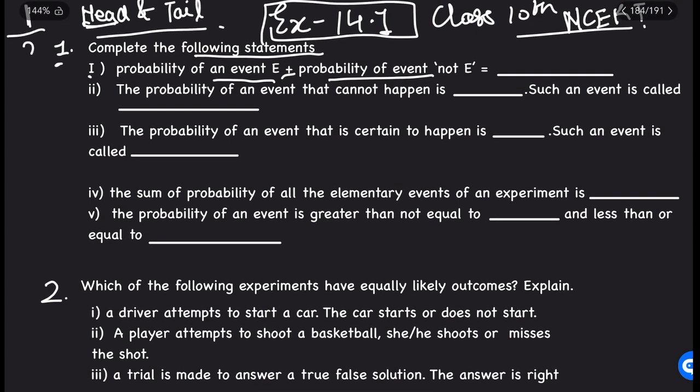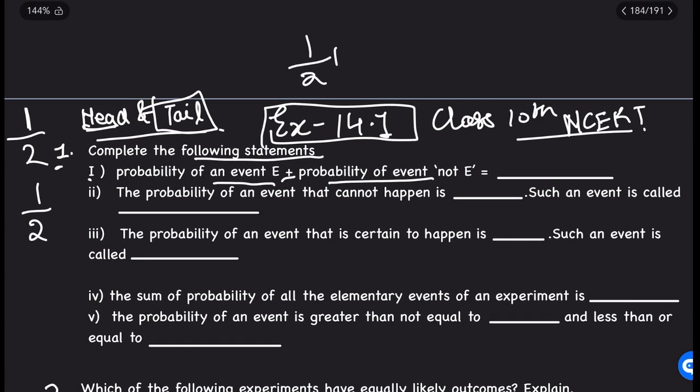So total are 2. The probability of coming head is 1 by 2. Probability of not coming head, it means probability of coming tail, is also 1 by 2. These are both equally likely outcomes, and the sum of 1 by 2 plus 1 by 2 is 1.